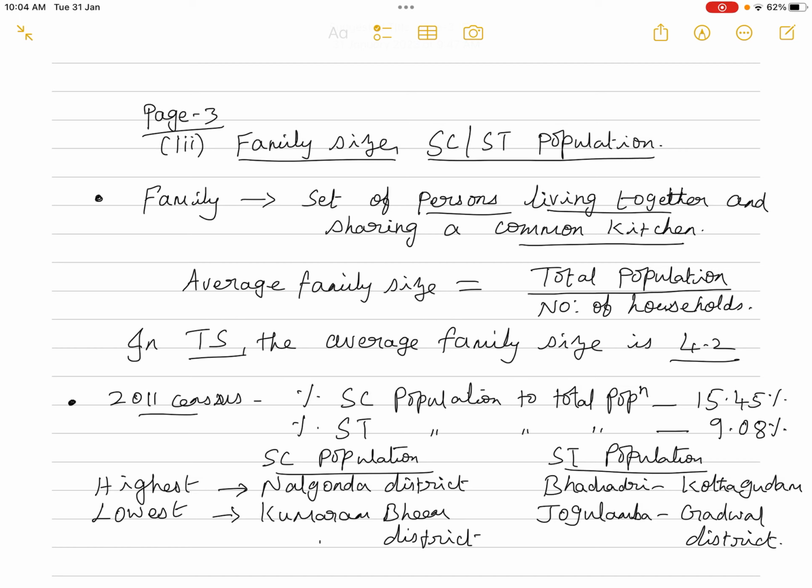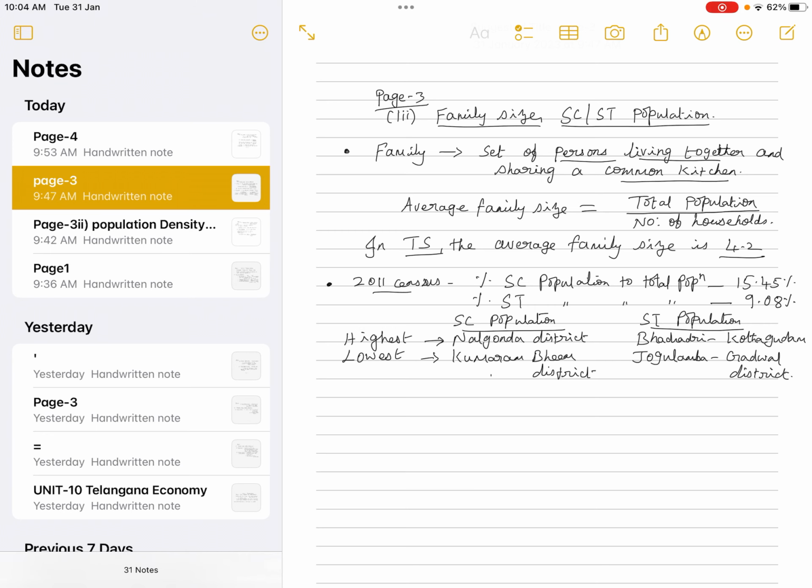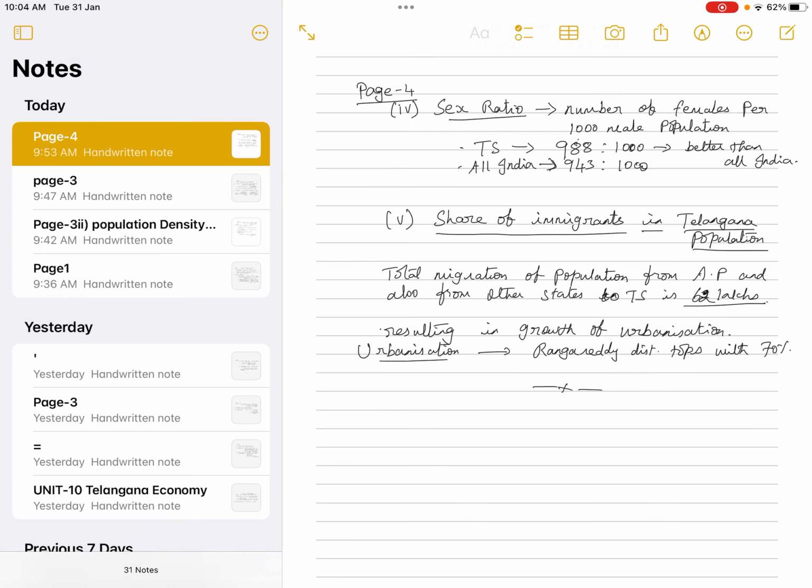Okay, and if you look at the districts, Nalgonda is having the highest SC population, and Bhadradri Kottagudam is having the highest ST population, and Kumarambim district is having the lowest SC population, and Jogulamba Gadwal district is having the lowest ST population in the state of Telangana. Okay, and I don't think these are all quite difficult to remember.